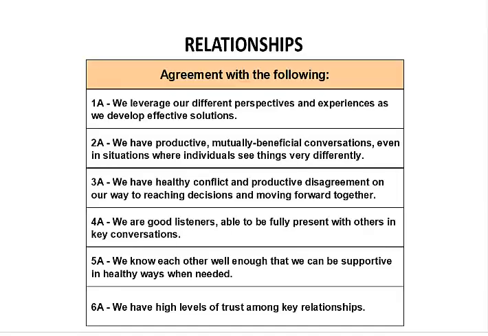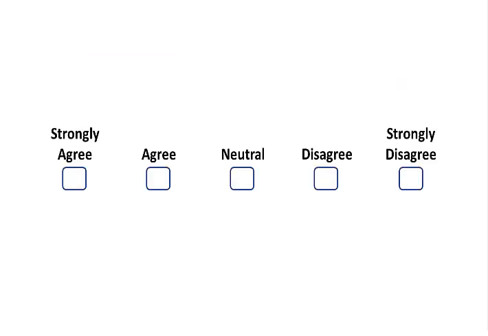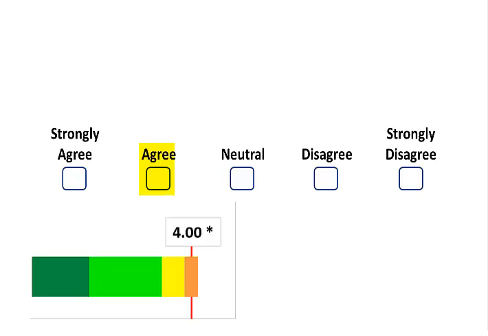Let's look at the statements that comprise the category of relationship. All of the statements are worded such that respondents that select agree are considered positive outcomes. You would prefer strongly agree, but agree is clearly acceptable. You might not consider neutral to be a disastrous result, but it is clearly not what you would look for when setting a standard. This makes agree our standard, and this is why you will see a red line on the report drawn at the value of 4.0.